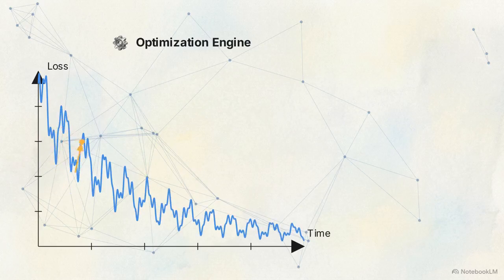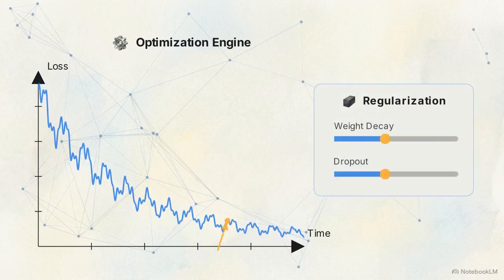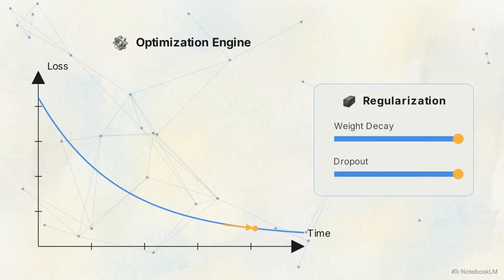This graph illustrates gradient-based optimization. Backpropagation calculates the loss function, and gradient descent adjusts internal weights to seek the lowest error. But models overfit, memorizing data. To generalize, we use regularization. Increasing weight decay and dropout ignores certain connections, learning robust features, which stabilizes the loss curve.